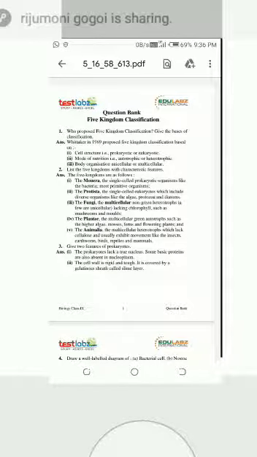So number 3 is the Fungi, the multicellular non-green heterotrophs. A few are unicellular, lacking chlorophyll, such as mushrooms and molds. You already know what a mushroom is, which is edible, right?